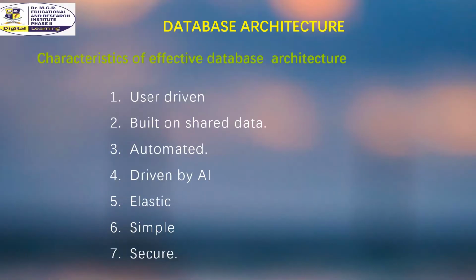Now we will see the characteristics of effective data architecture. Number one, it should be user driven. Number two, it should be built on shared data. Number three, it should be automated. Number four, the data architecture should be driven by artificial intelligence. Number five, the database architecture should be elastic. Number six, the database architecture should be simple. Number seven, it should be secure.